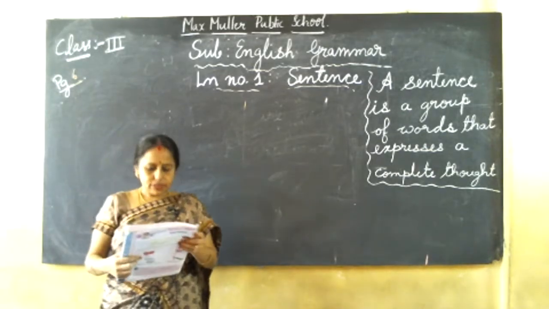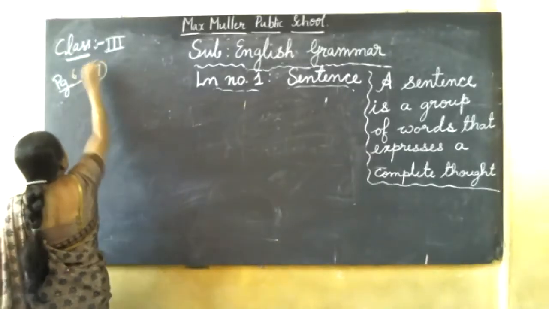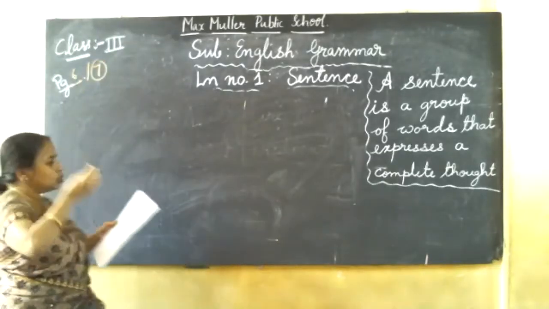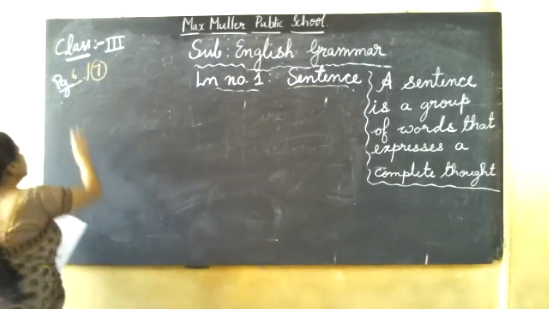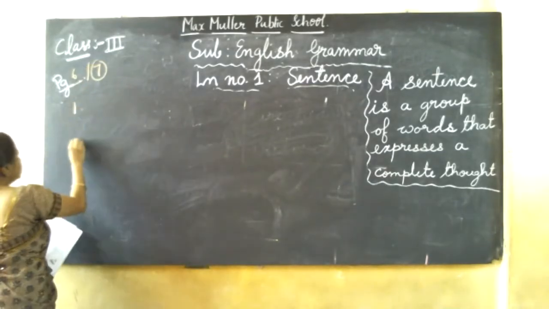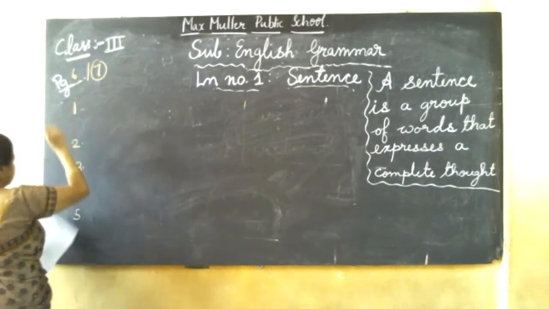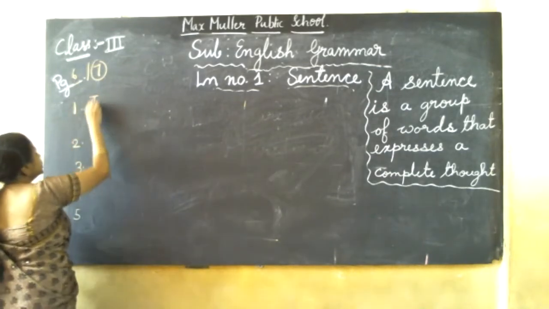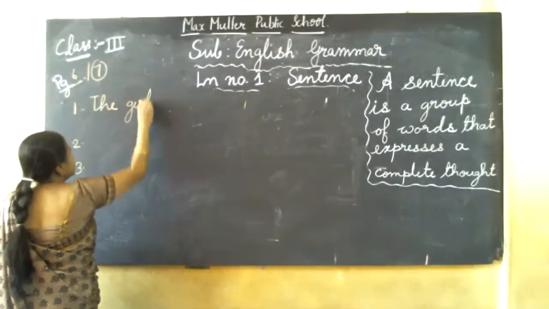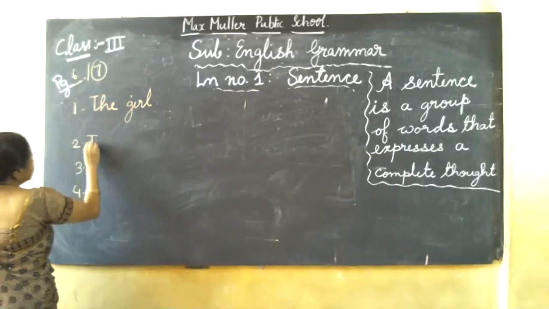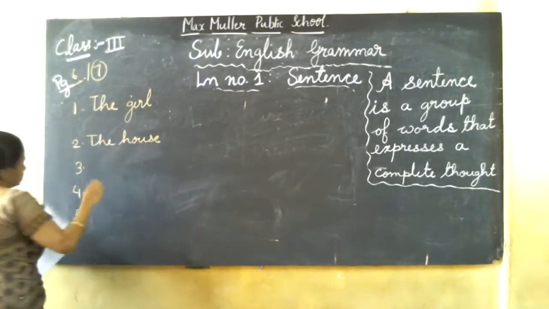So next, what they have given, page number 7, you see now. They have given, I told you, two parts, the subject and the predicate. So what I'll do, I'll write for you. 1, 2, how many are there? 5 are there. 3, 4 and 5. So the first one is the girl. It is in your book only. Next, the house.